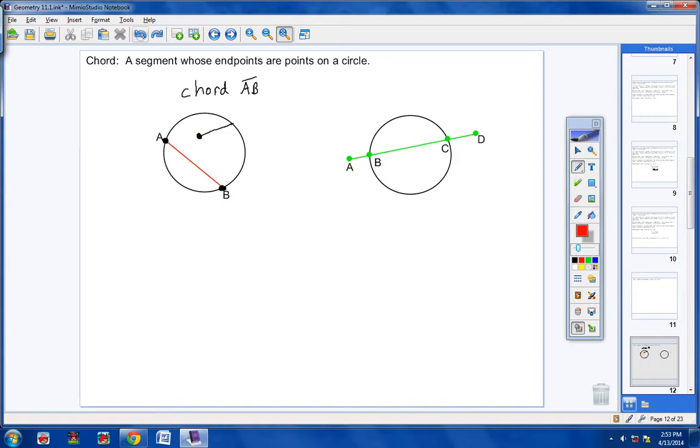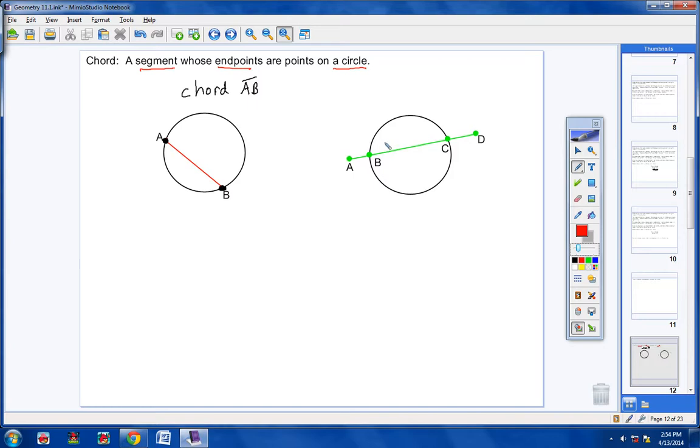Okay, so do you understand what a chord is? A chord is a segment, not a line, a segment whose endpoints are on a circle. So this circle right here has a chord. It has chord AB.